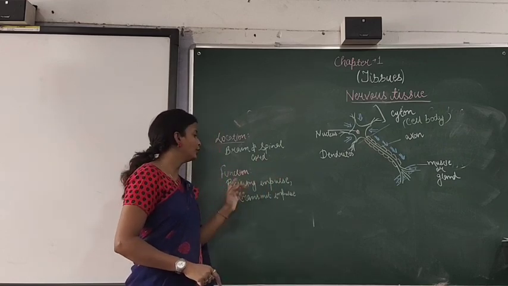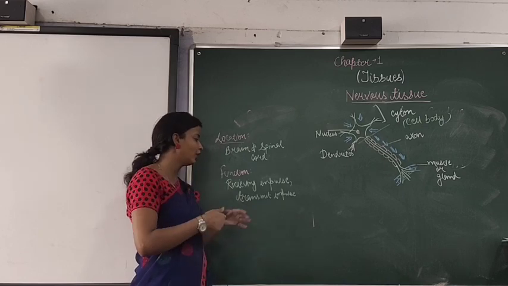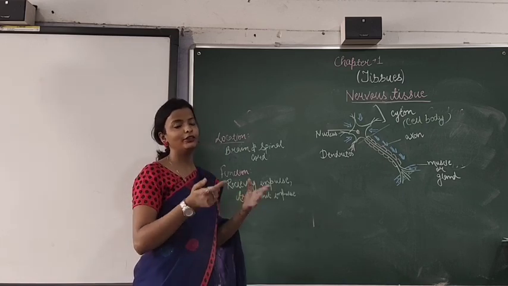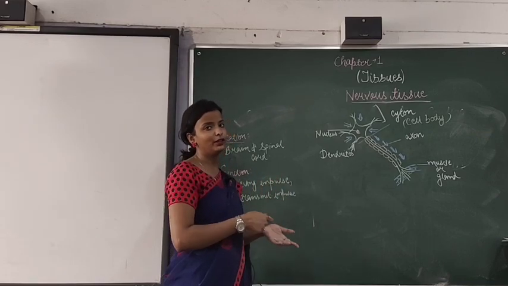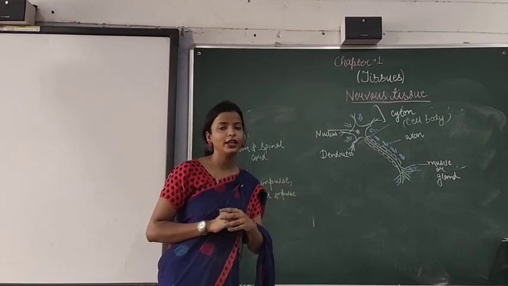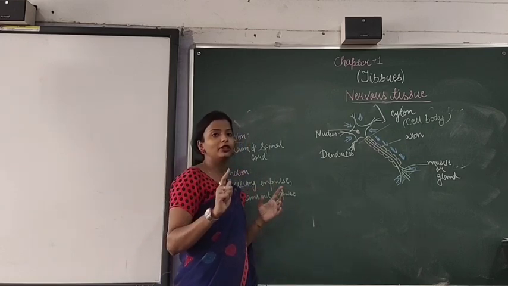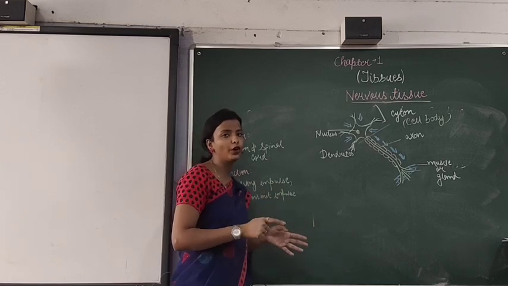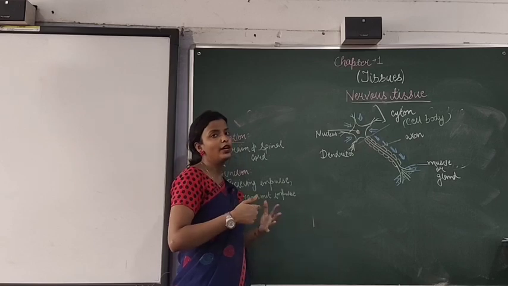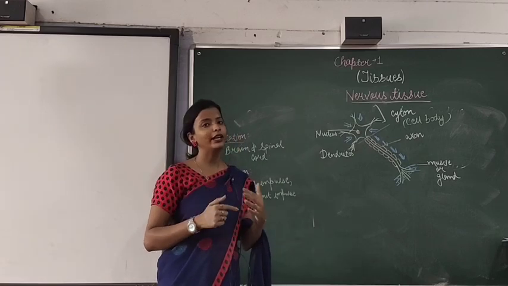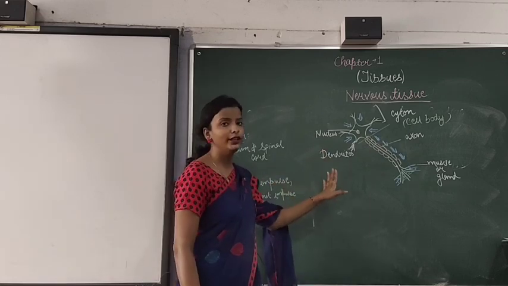And the main function is to receive impulses or signals or to transmit impulses. I will receive the impulse from the brain or transmit the impulse to the brain. Suppose you touch any hot object, immediately you remove your hand. Why? Because your senses are saying that the object is too hot for us. So the brain sent the impulse that we are supposed to remove the hand immediately. That is because of the continuous exchange of impulses. So this was about the nervous tissue.